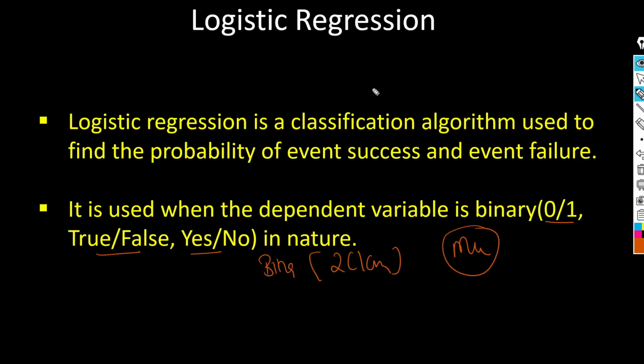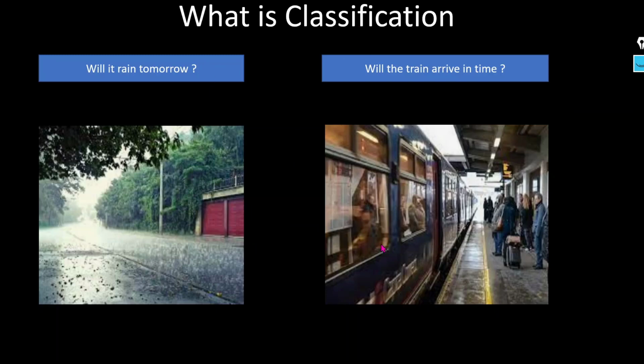That's why logistic regression is good for binary classification. For example, will it rain tomorrow or not? We have only two classes, yes or no, so we can use logistic regression here. Will the train arrive in time? Yes or no? We can also use logistic regression here.